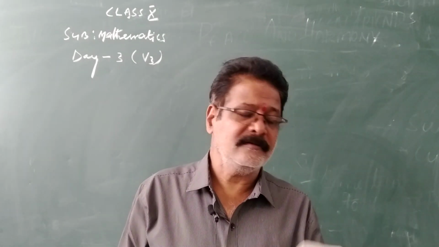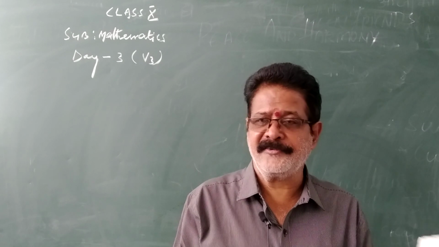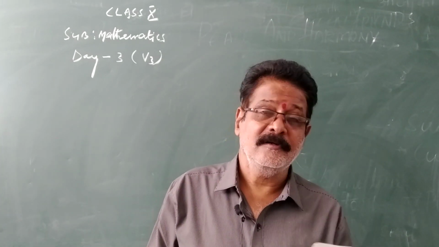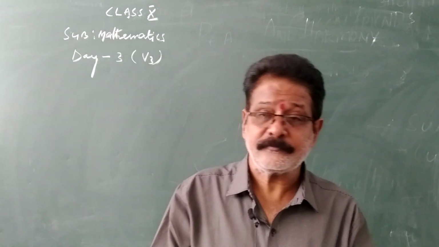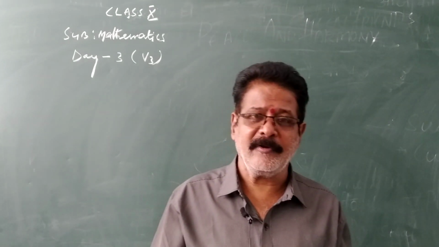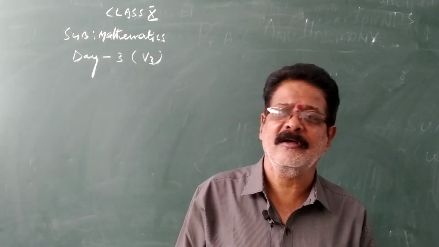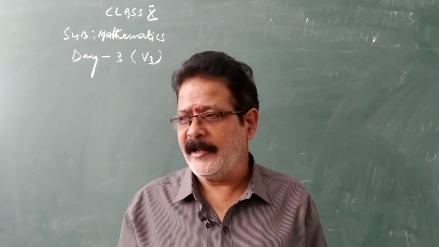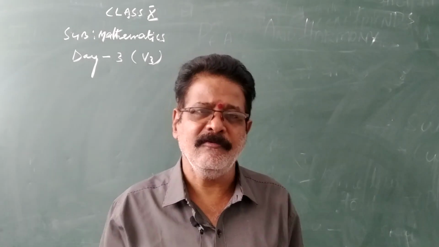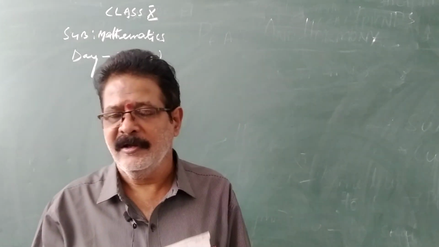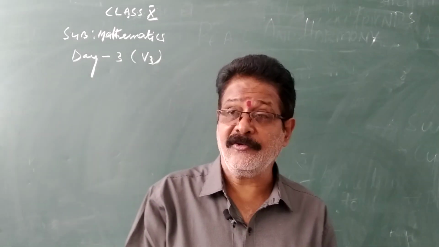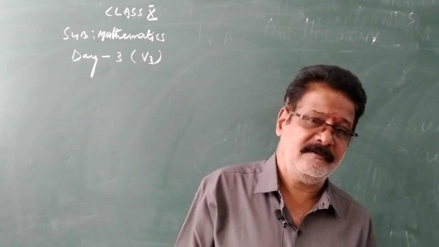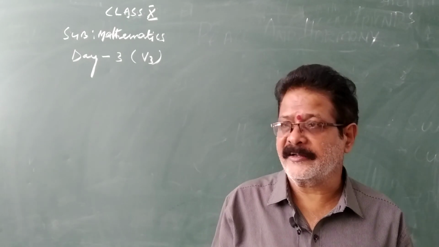In the last class, we represented rational numbers on the number line. We learned about rational numbers and irrational numbers. Let us recall the previous class. Rational numbers, you know, are the numbers that can be written in the form of p by q, where q is not equal to 0. And also, we learned prime factorization, how to factorize the given numbers.